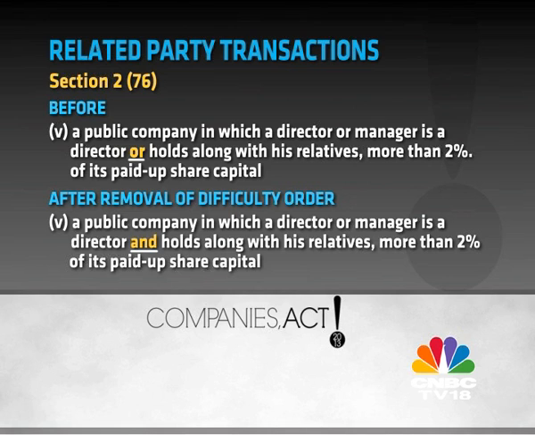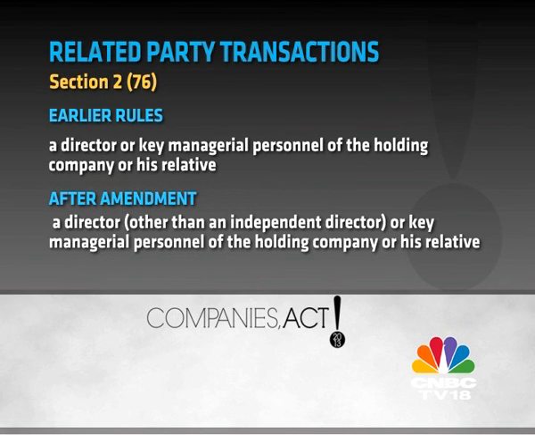For instance, subsection 5 implies that if an independent director is on the board of 2 otherwise unrelated companies, his directorship would make them related. The ministry has only this week removed that difficulty. After months of confusion, another amendment to the rules clarifies that a director, other than an independent director, or a KMP of a holding company or his relative, are related parties, implying that an independent director of a holding company can now serve on the board of a subsidiary company as independent. But there's more cleaning up to be done.